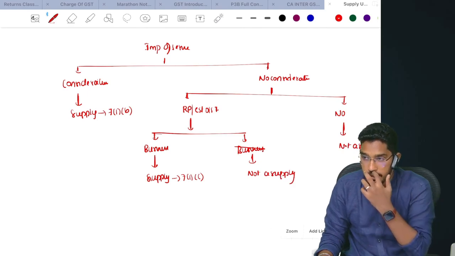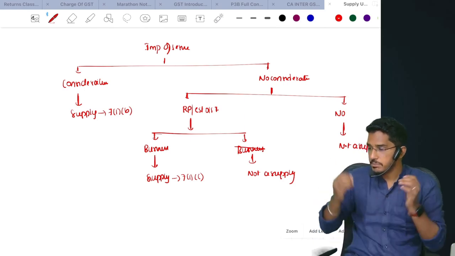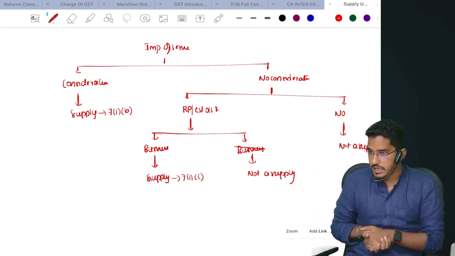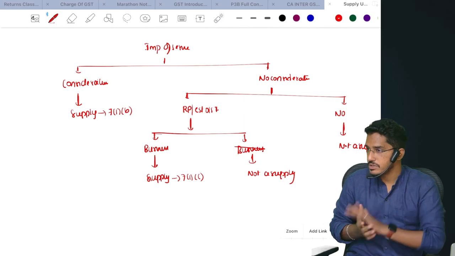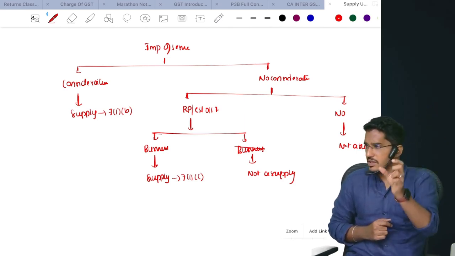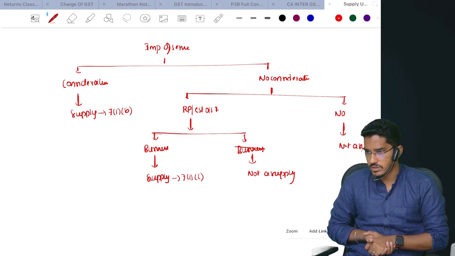Able to understand? So these are the checks you are supposed to do. If they ask you any question after you have read the facts regarding importation of services, blindly follow the steps told in the chart. First, check importation of services. Is consideration there or not? If consideration is there, don't worry about it. Write it as a supply directly under section 7 subsection 1 clause B.